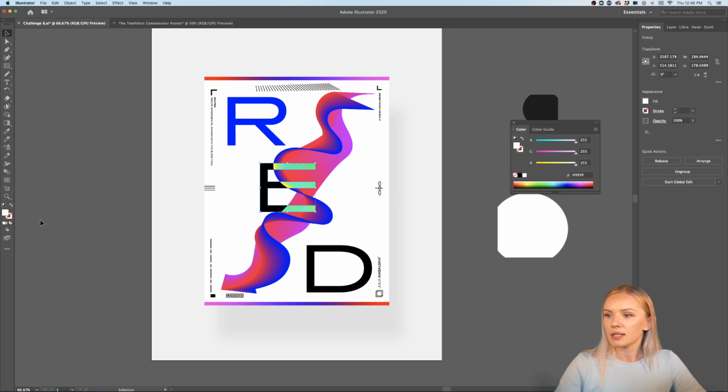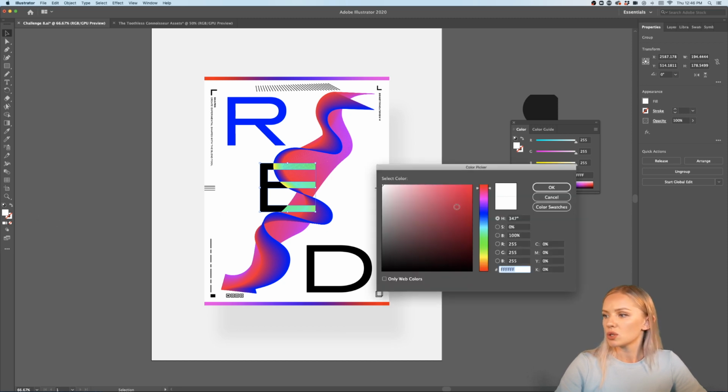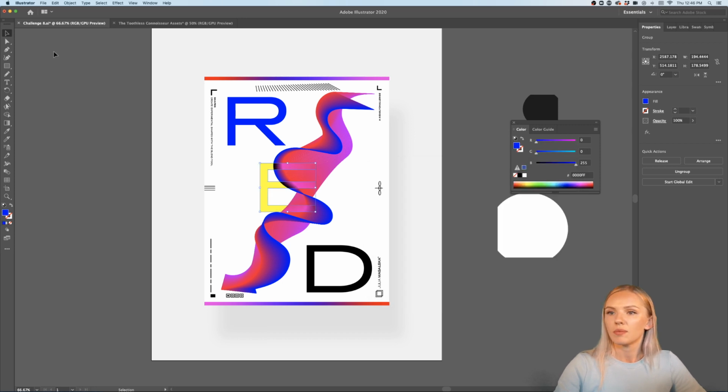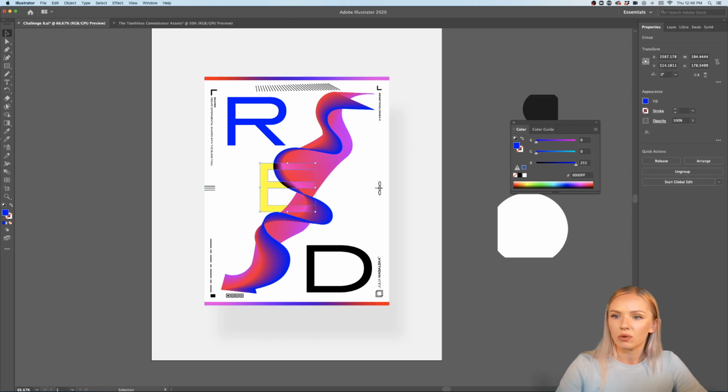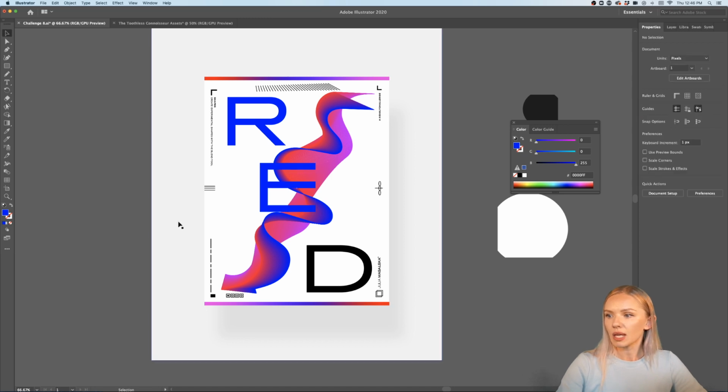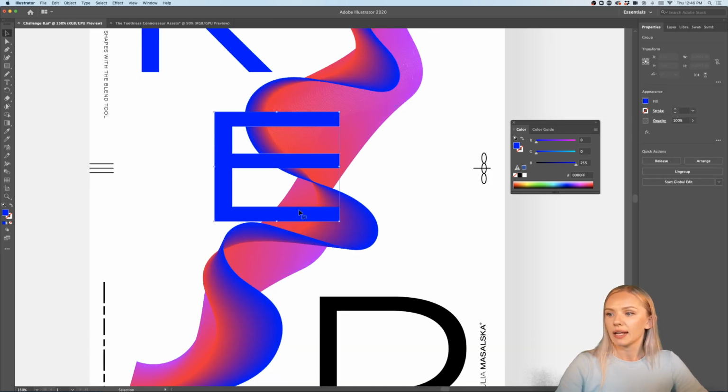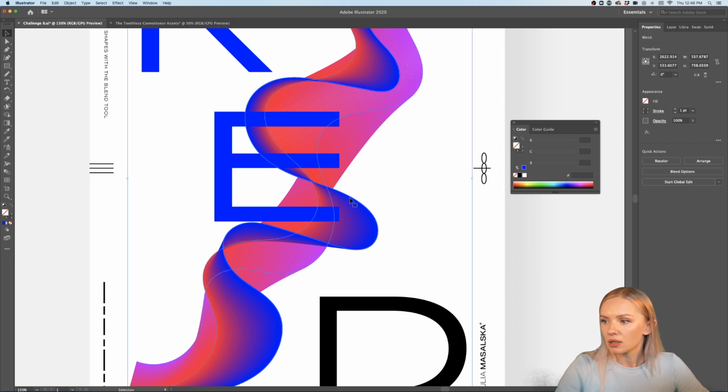Okay, but let's see what we can do with this. If we can make it the same color, blue, and then we will have, oh, okay, because it is blue, it's not really blue anymore. But what I can also do is bring it back to blue, and I can actually separate this. Let me actually see what I can do here.